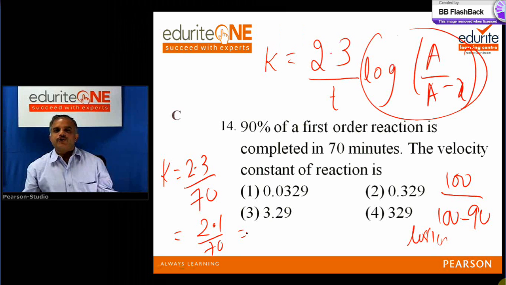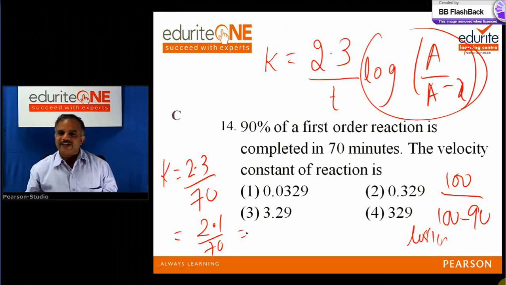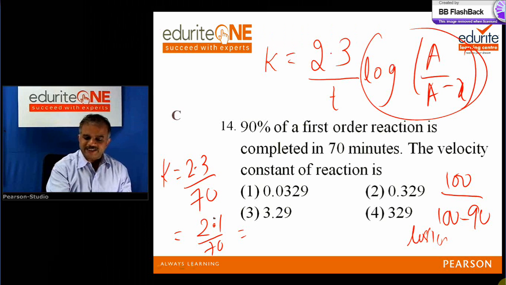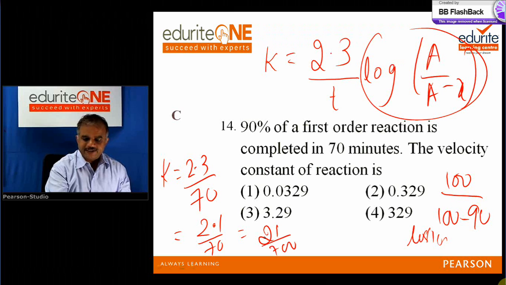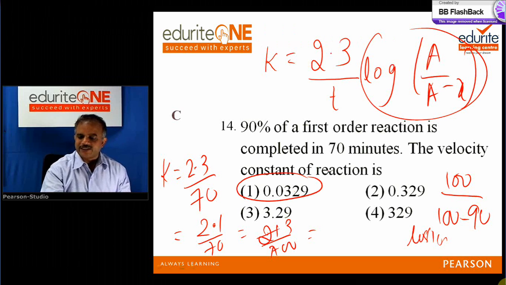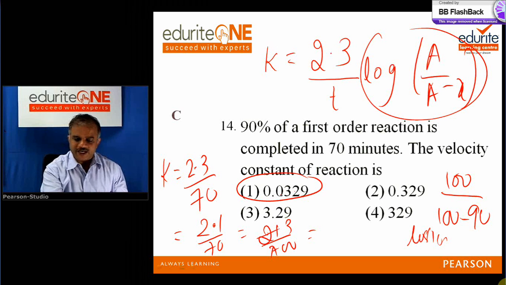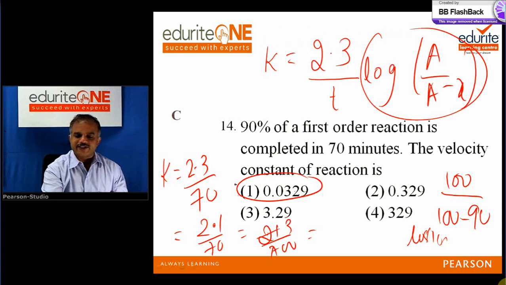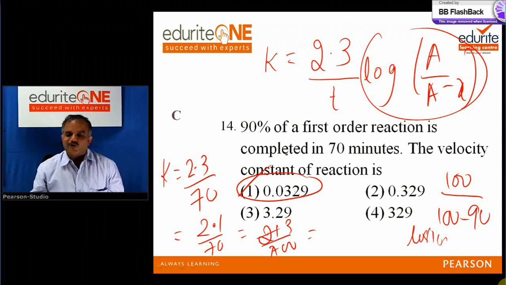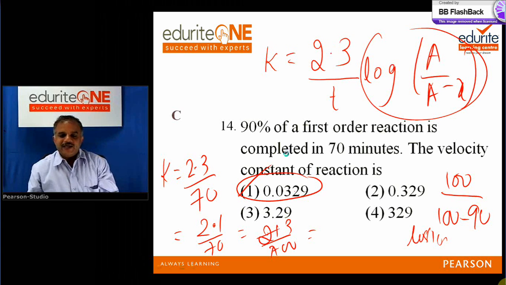For example, g you should take in CET or in entrance exam, 10 meter per second square. Pi square as 10. So 2.1 by 70, that is 21 by 700. 7 ones are 7, 7 threes are 21, so 3 by 100, that is 0.03. So simple, I don't have to check other digits. Look at the answer options: 0.3, 3.329, 0.03. The answer is 0.03. So obvious, and you could do it in such a quick way.